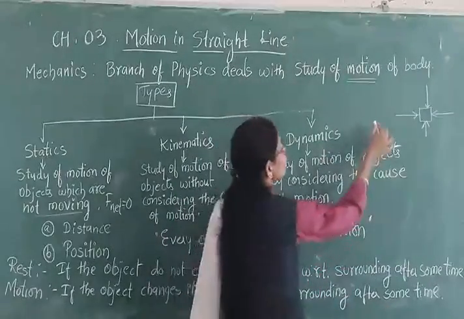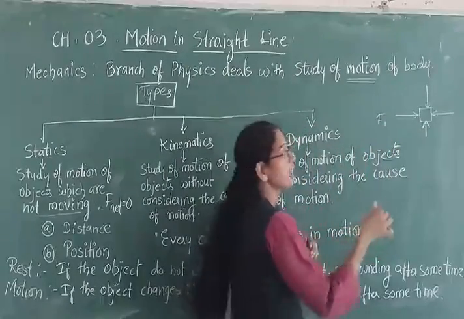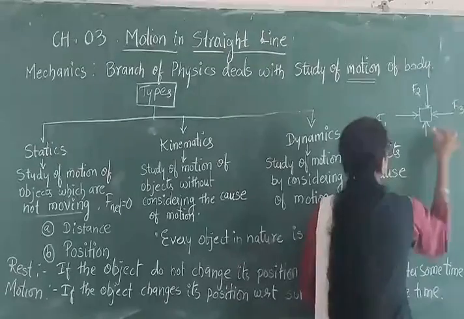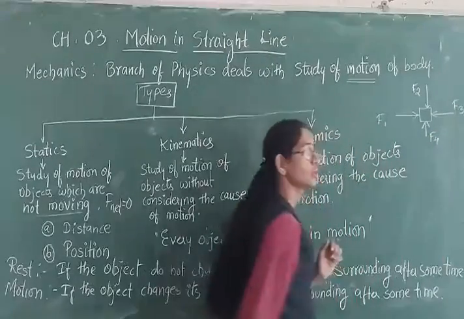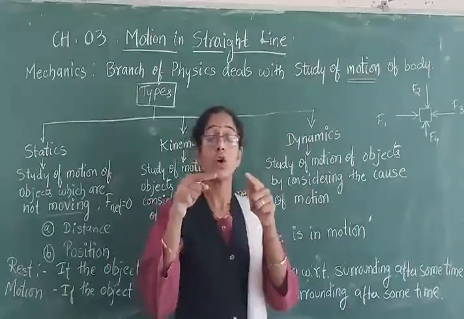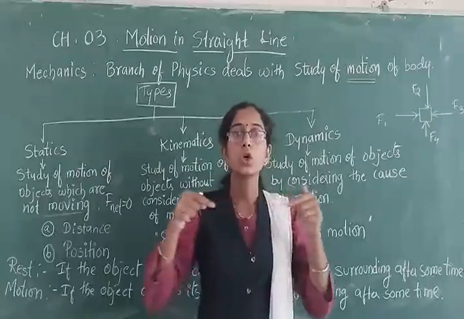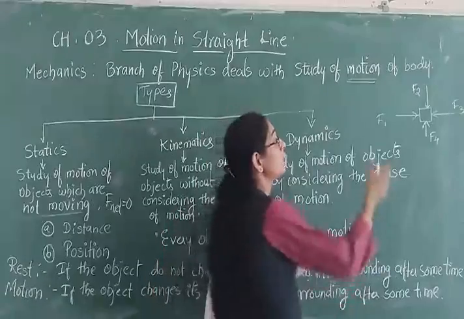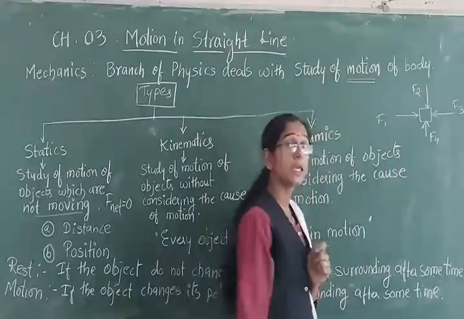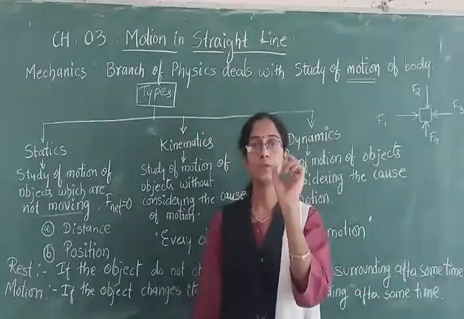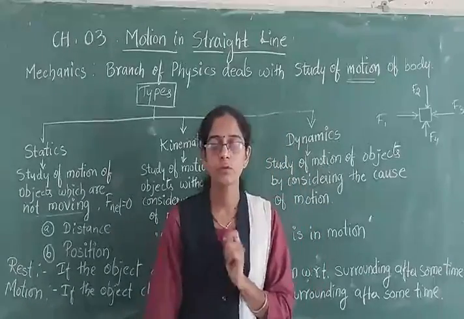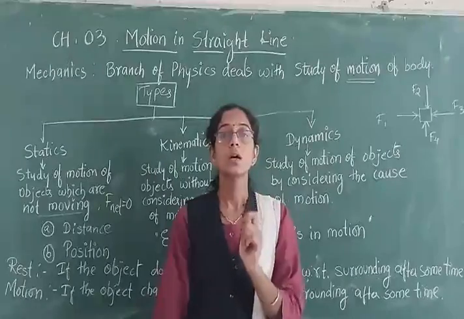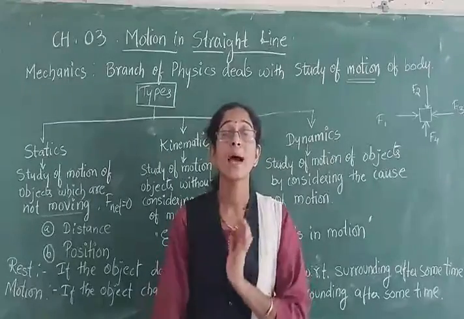Here, F1 is the force acting along this direction, F2 is the other force acting along this direction, F3 here, F4 along this direction. If we sum the total of forces acting on that given object and it is found to be equivalent to 0, then even though the object is under the effect of force, it is said to be at rest or in a balanced state.